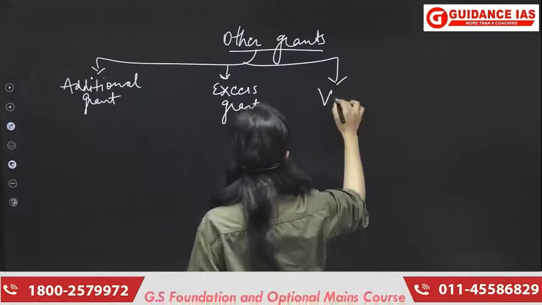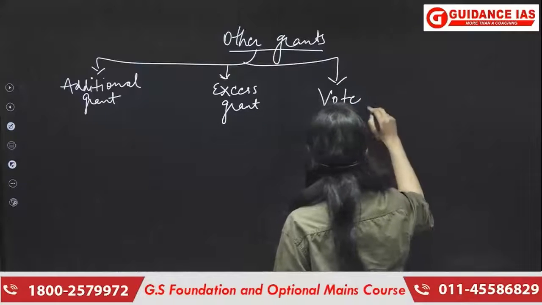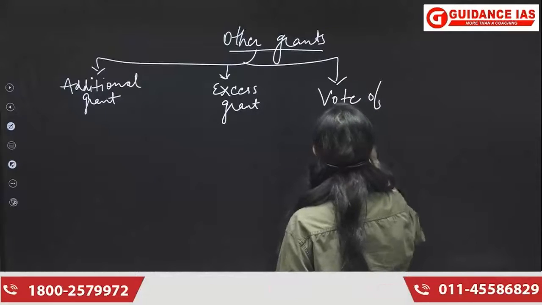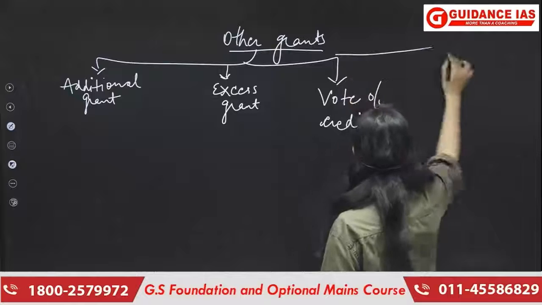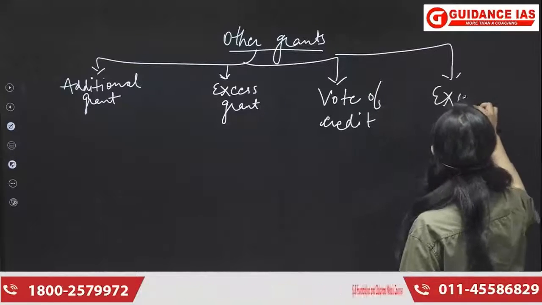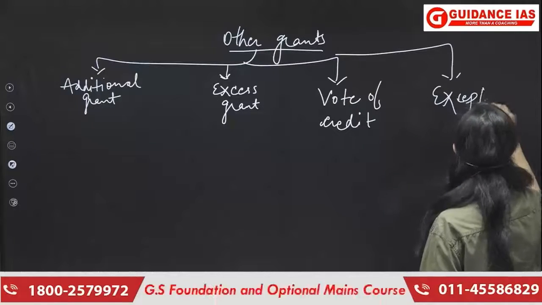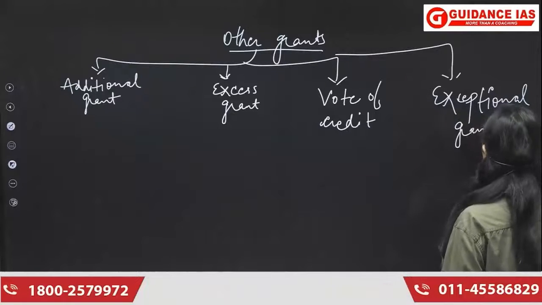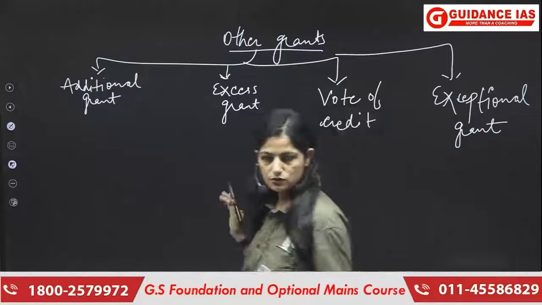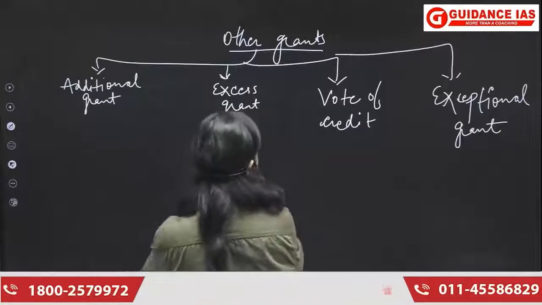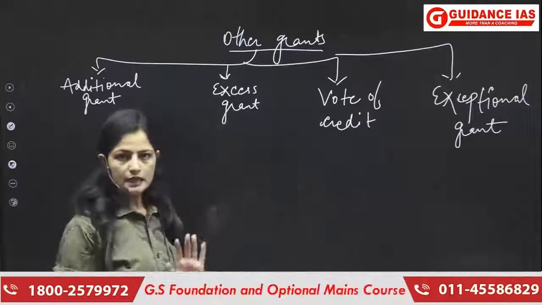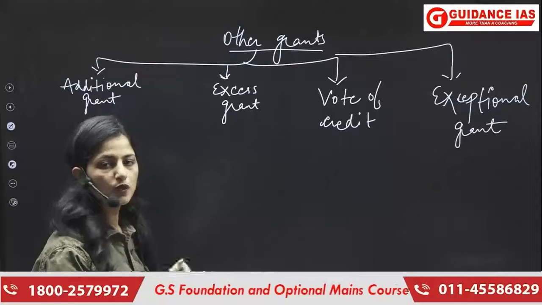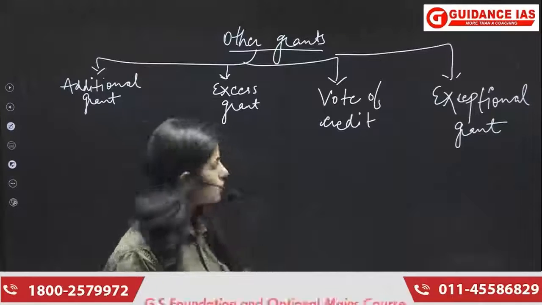Third is vote of credit. Fourth could be the exceptional grant. There are many more, but today we will be defining these grants, and then we will come to the supplementary grant as well, so do not worry.